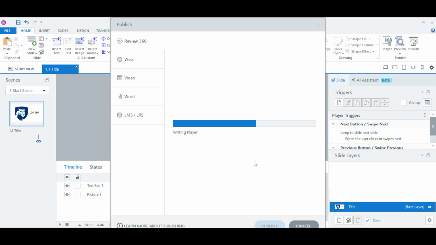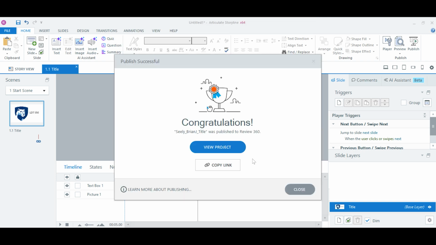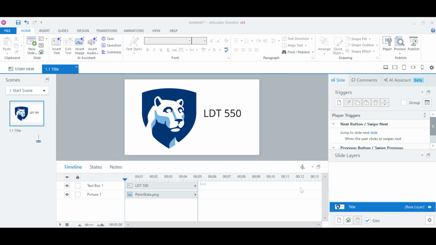Depending on the size and intensity, like if you have videos and all that stuff, it could take a while. Mine will not, considering I just have the one slide here. But once it's fully published and uploaded, you will be provided this screen, and then you're going to want to hit copy link. And then once you have that, you can review it, make sure that it worked out. But that copy link, that is what you're going to want to submit. Okay. Now that is right there.